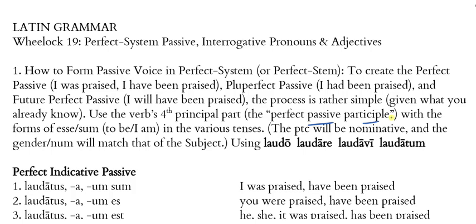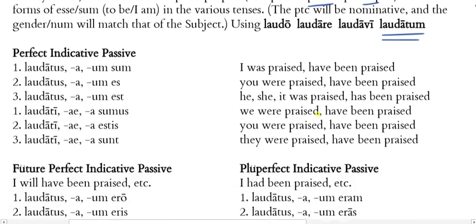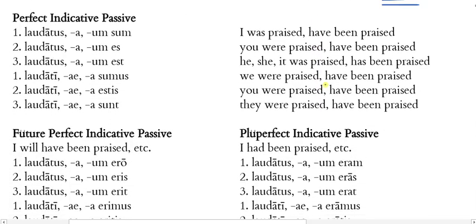And so using laudo, laudare, laudavi, and laudatum, these are the four principal parts. So basically, we're focusing on this fourth one, using this as an example. And so we would do this with any other verb that has four principal parts. We're going to take the fourth one, and we're going to use it to create these three perfect system or perfect stem type of forms. So let's look at it here.